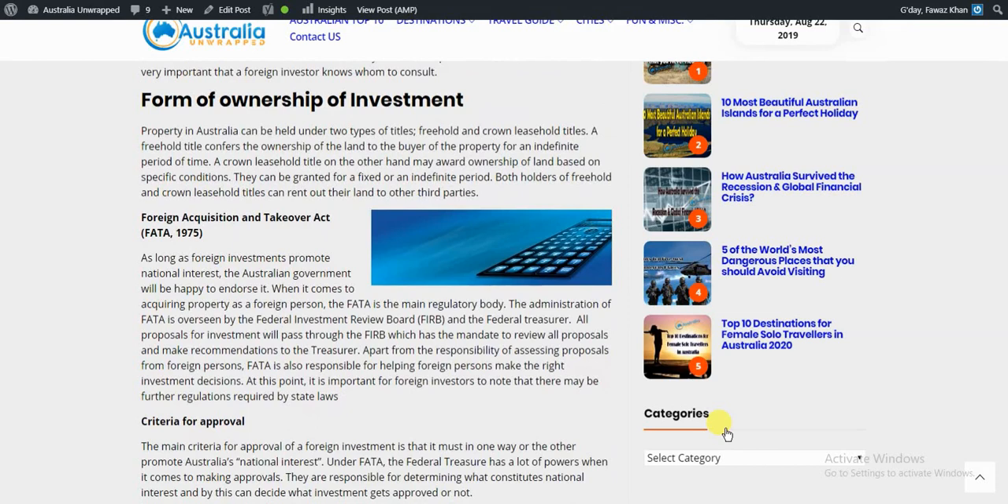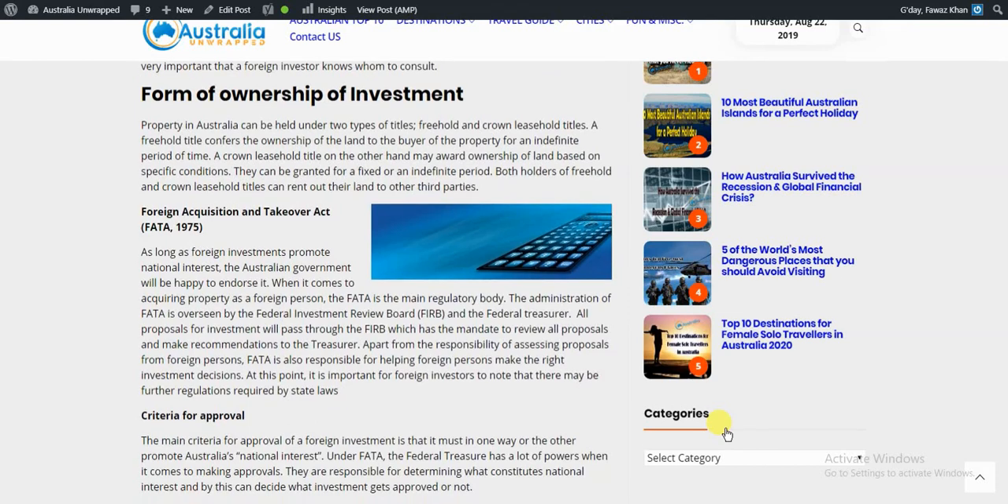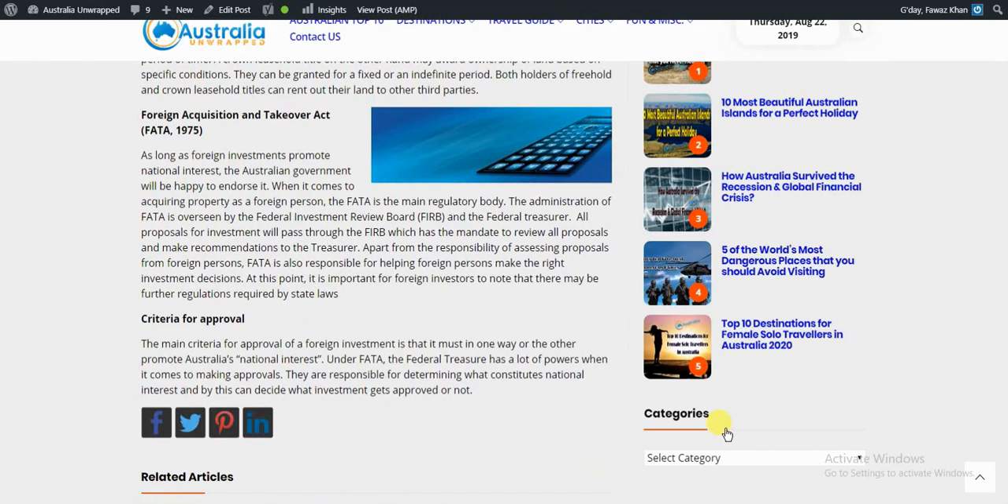As long as foreign investment promotes national interest, the Australian government will be happy to endorse it. The main criteria for approval of foreign investment is that it must, one way or the other, promote Australia's national interest. Under FATA, the Federal Treasurer has a lot of power when it comes to making approvals.